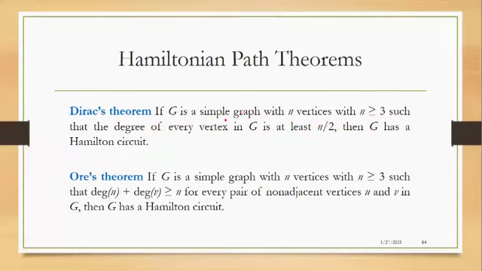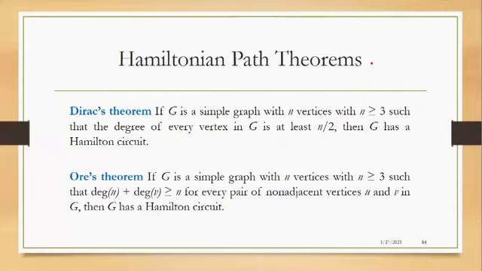Now what does this mean? A simple graph means it does not have loops or multiple edges, and the number of vertices is greater than or equal to 3, such that the degree of every vertex in G is at least n/2. What does this mean when the degree is n/2?